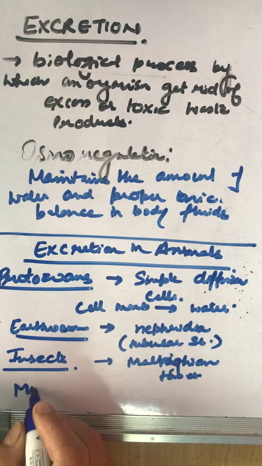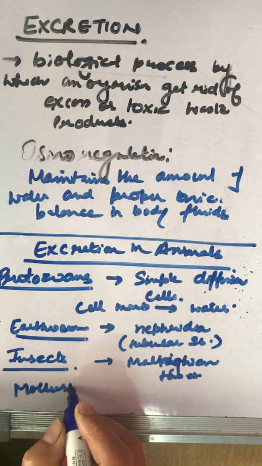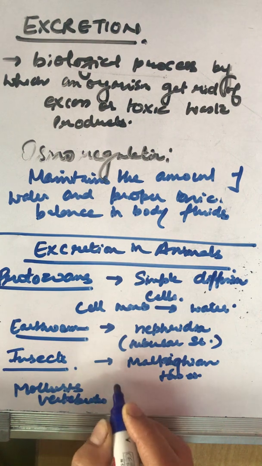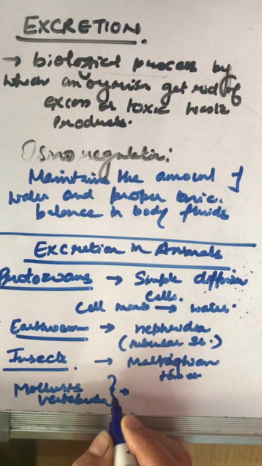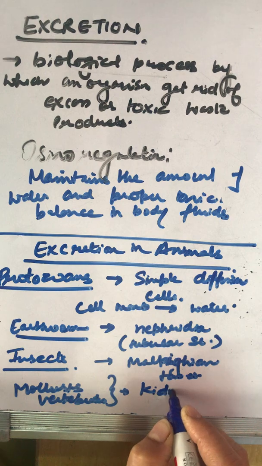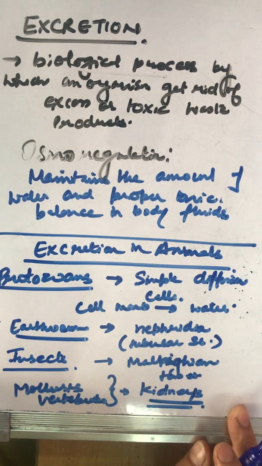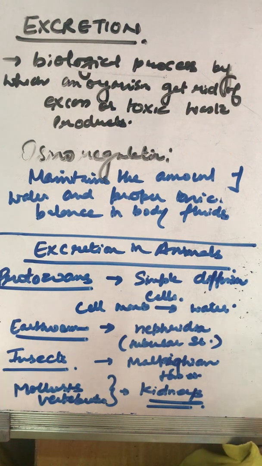Then we talk about mollusks and vertebrates. Mollusks and vertebrates have kidneys for excretion. And same is the human being. We belong to vertebrata. We have kidneys for excretion.